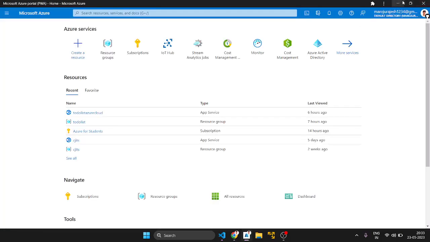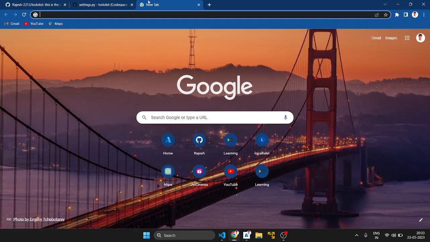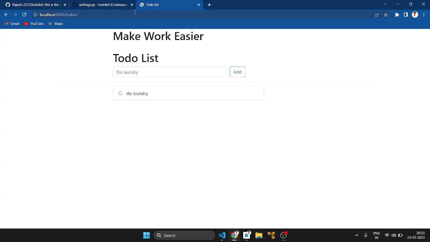This is the Azure portal. Okay, I want to run localhost on 8000, and the to-do app is there and working. Okay, it's showing like that. It is working here. Okay, this is my website.